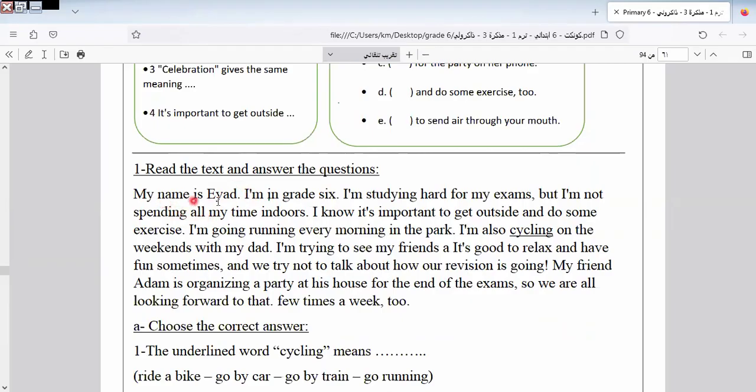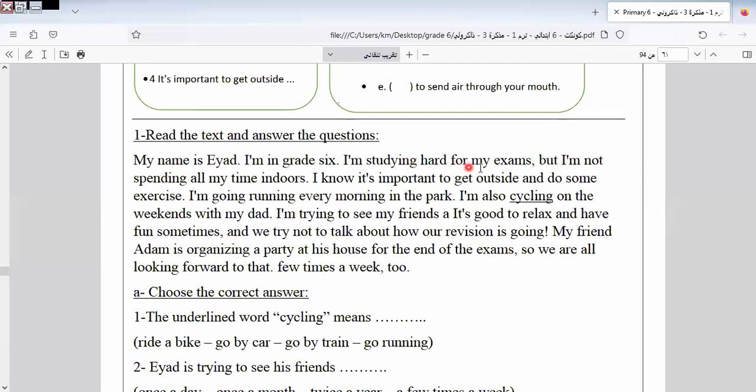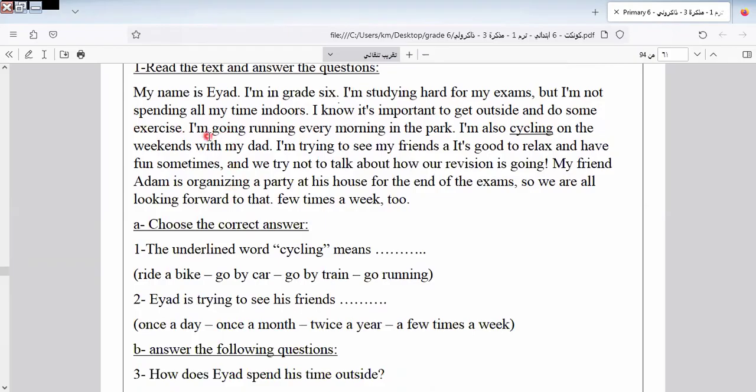Okay, my name is Iyad. I'm in grade 6. I'm studying hard for my exams. I'm not spending all my time indoors. I know it's important to go outside and do some exercise. I'm going running every morning in the park. I'm also cycling.